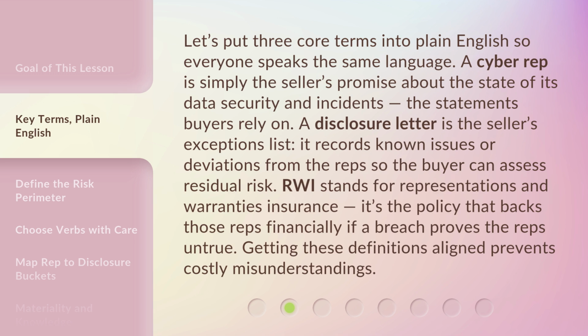Let's put 3 core terms into plain English so everyone speaks the same language. A cyber representation is simply the seller's promise about the state of its data security and incidents, the statements buyers rely on. A disclosure letter is the seller's exceptions list. It records known issues or deviations from the rep so the buyer can assess residual risk. RWI stands for Representations and Warranties Insurance. It's the policy that backs those reps financially if a breach proves the rep's untrue. Getting these definitions aligned prevents costly misunderstandings.